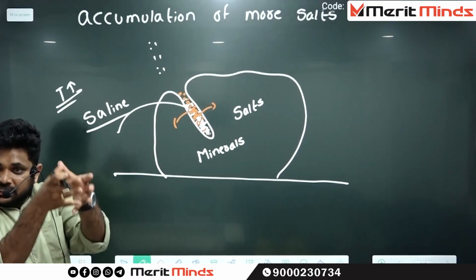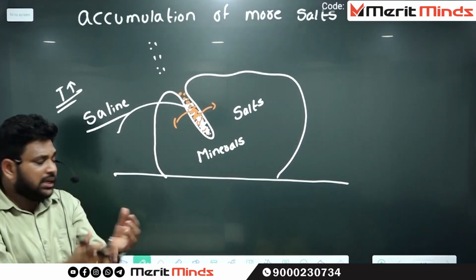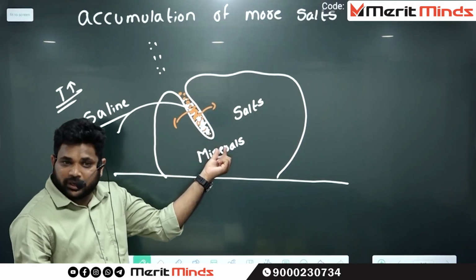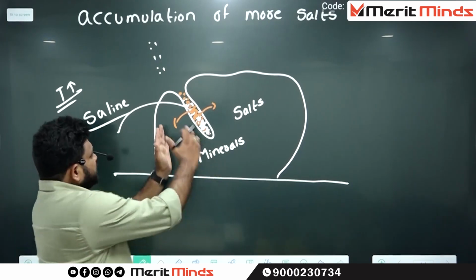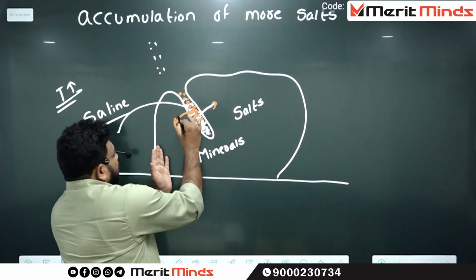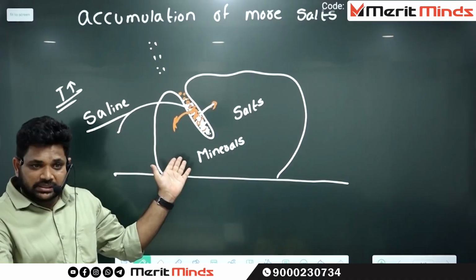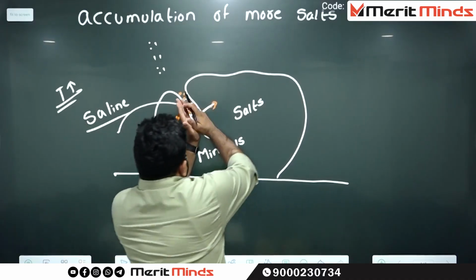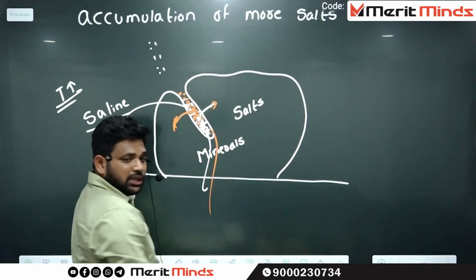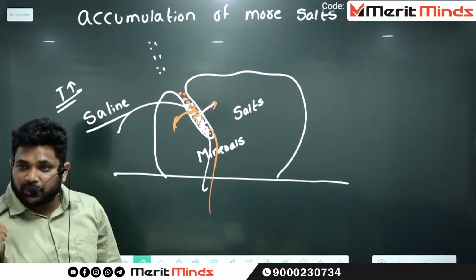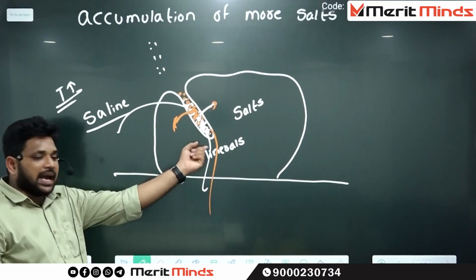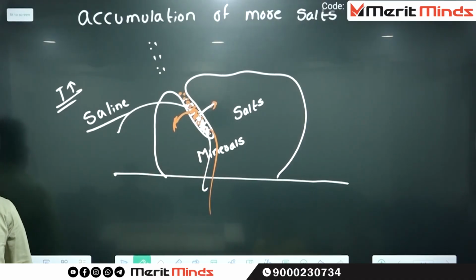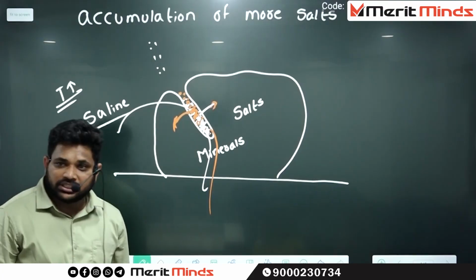Whenever the accumulation of salts increases, the salt needs more space to occupy, so it tries to push the rock from both sides. What happens to the rock at one particular time? The rock breaks. The breaking of rock due to salt action is called salt wedging. Is that okay until here?